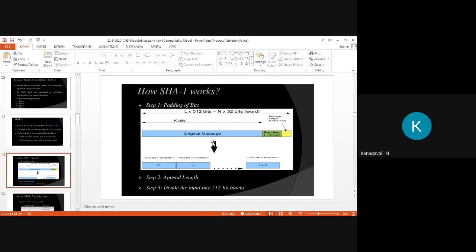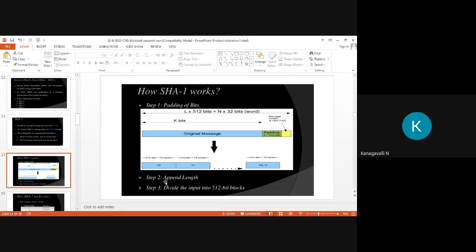This is a diagram I already explained in the secure hash algorithm, that is a one-way hash function. You take your original message, which is divided into blocks of 512 bits, that is n into 32 bits, both are equal. Then the whole message is taken as k bits. Then you need to take care of the padding bits, 1 to 512 bits. Then each and every block is separated with the help of 16 words, right?